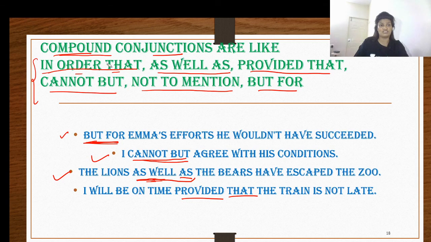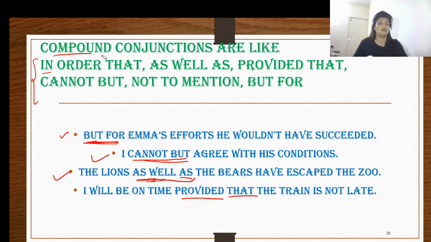So when you have conjunctions like these, they are called compound conjunctions. All right. These are called compound conjunctions: in order that, as well as, provided that, cannot but, not to mention, but for.